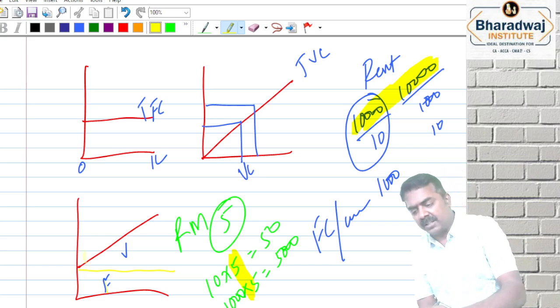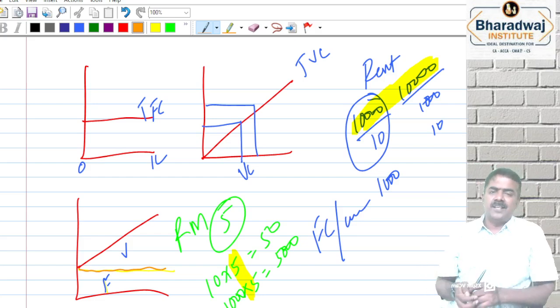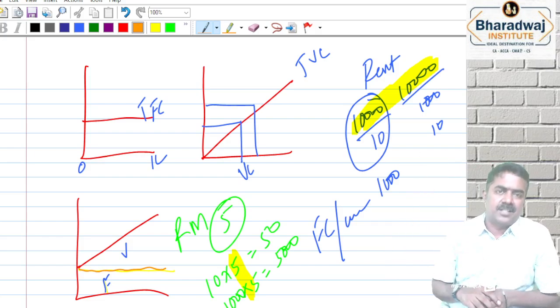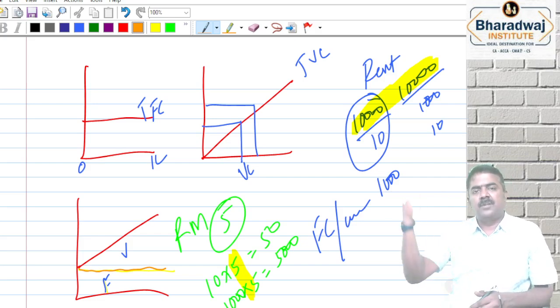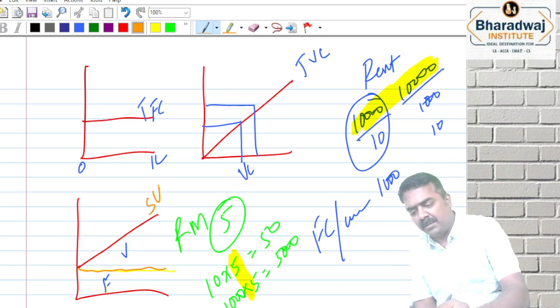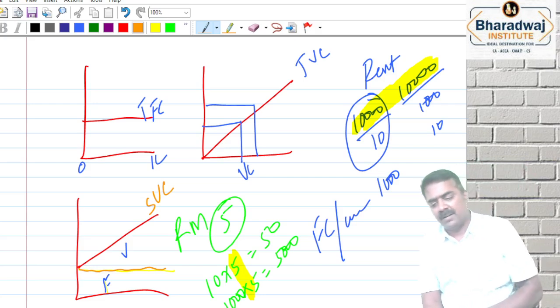சில காஸ்ட் வந்து பாத்தீங்கன்னா ஒரு போர்ஷன் ஃபிக்ஸடா இருக்கு, இன்னொரு போர்ஷன் வேரியபிளா இருக்கும். A portion is fixed and another portion is variable. Salesman salary, monthly ஒரு salary கொடுப்பாங்க. Incentive depends upon the target achieved. Monthly ஒரு 10,000 salary. Incentive depends upon sales into some percentage அந்த மாதிரி. This is called as semi variable cost. A part is fixed and a part is variable.